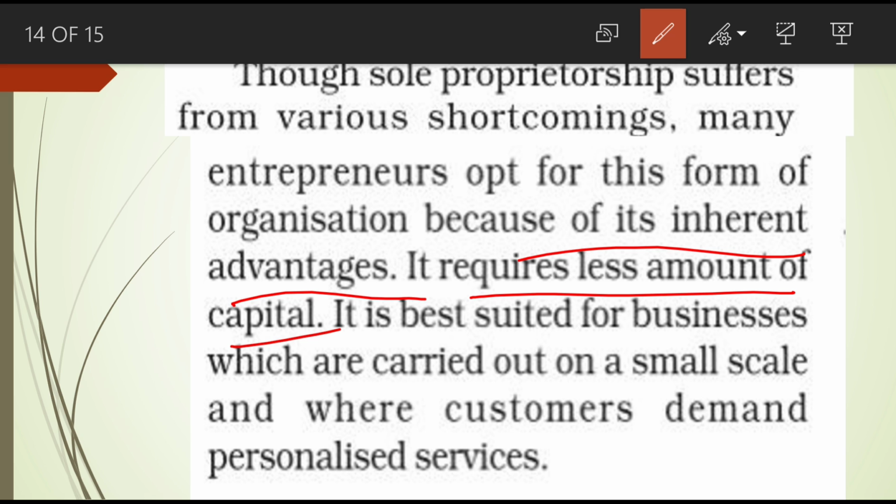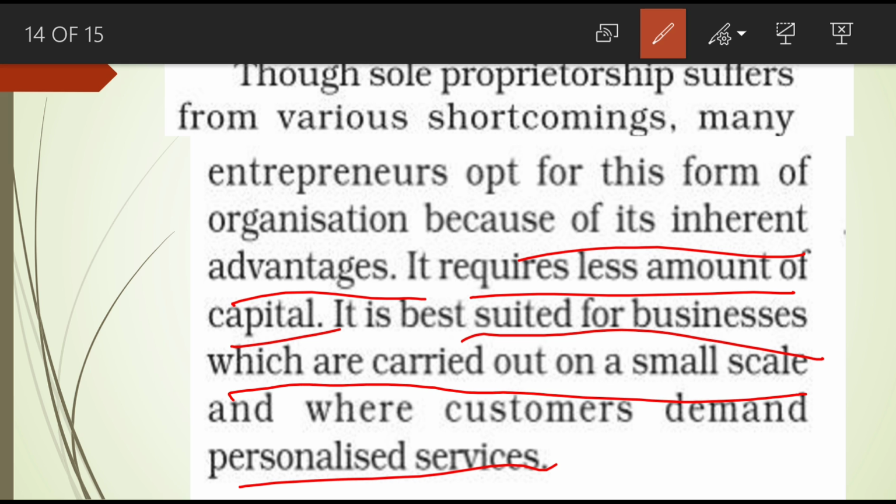It requires less capital, and it is best suited for businesses carried out on a small scale and where customers demand personalized services. It is best suited for those who want to start a business on a small scale. Then, if you want to fulfill customers' demands, you can also give personalized service. In such cases the majority select the sole proprietorship form of business.